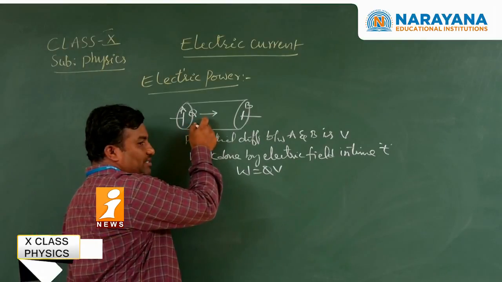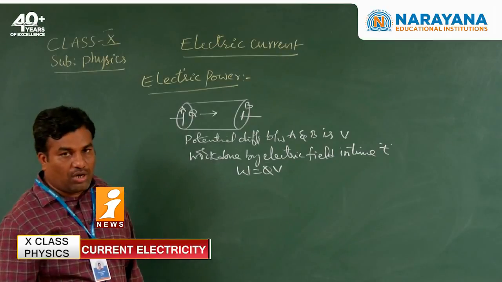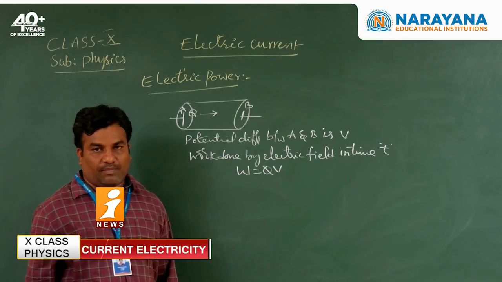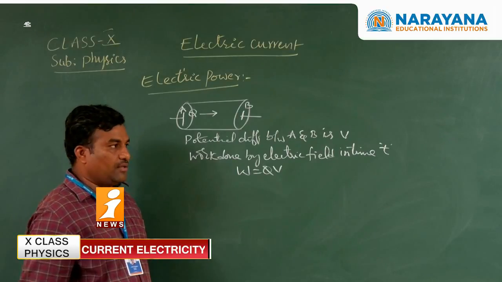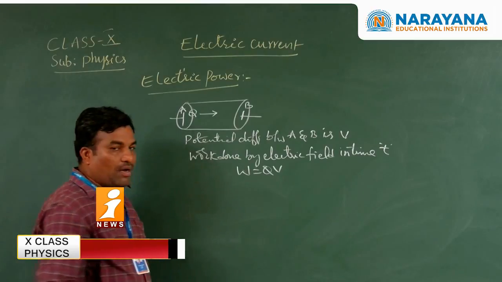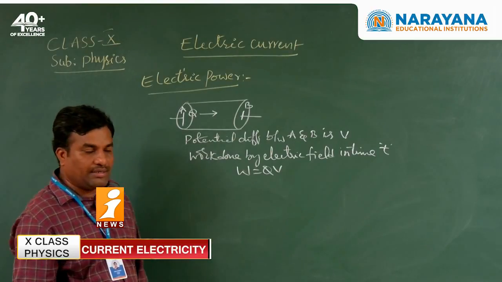It loses energy. This work done is the loss of energy while the charge passes from one point to another, and that work is done in time t seconds.